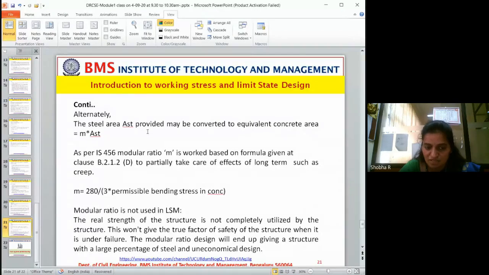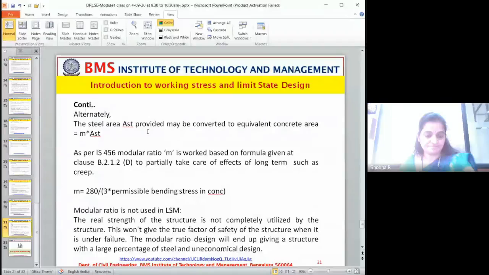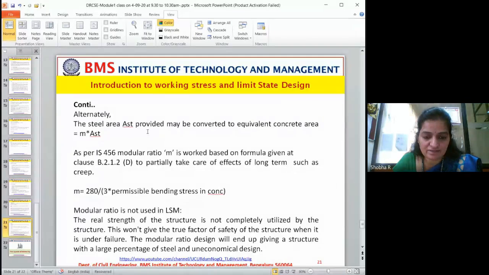Now, this is about modular ratio, and modular ratio is used in the working stress method only. It is not used in the limit state method. Why not?